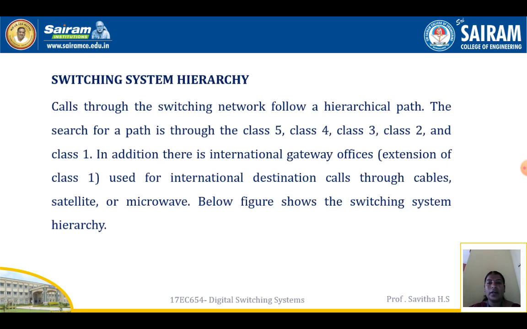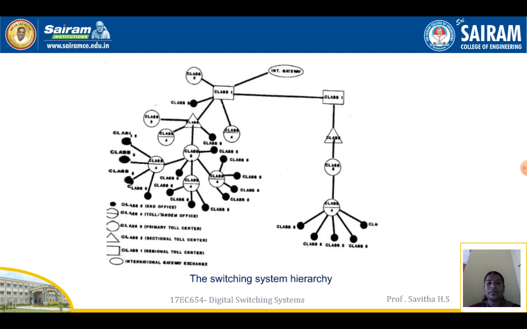Switching system hierarchy. Calls through the switching network follow a hierarchical path. The search for a path is through the class 5, class 4, class 3, class 2 and class 1. In addition, there are international gateway offices used for international destination calls through cables, satellites or microwaves. Below figure shows the switching system hierarchy. So you can see in the figure class 1, class 2, class 3, class 4 and class 5.